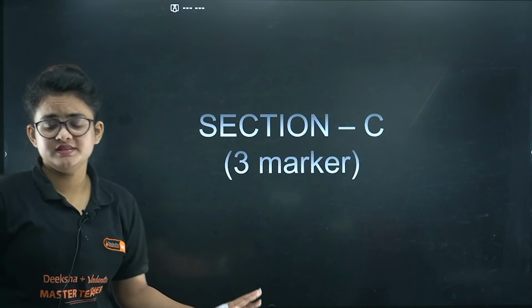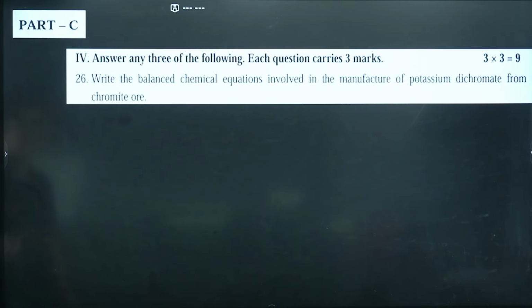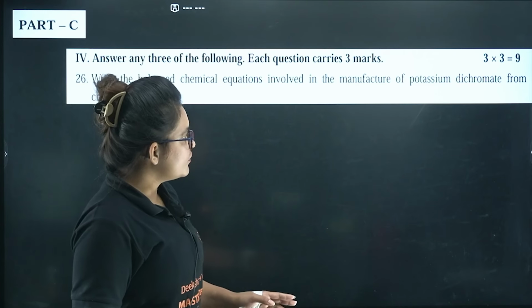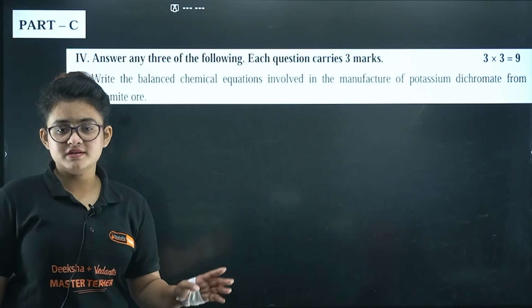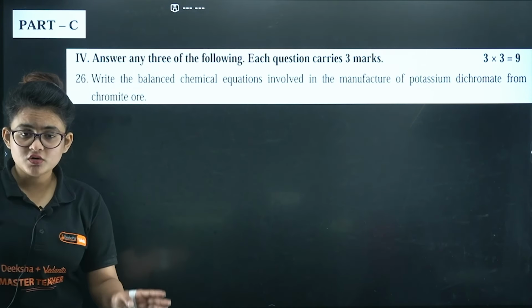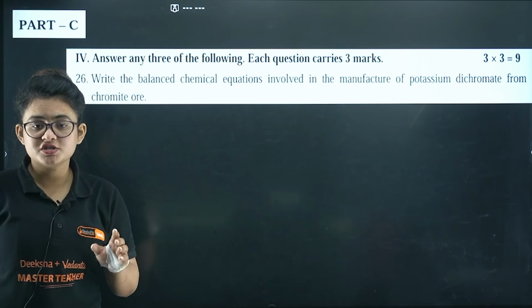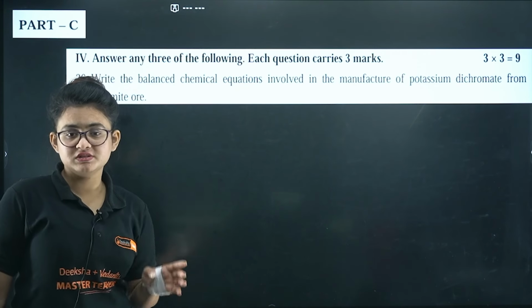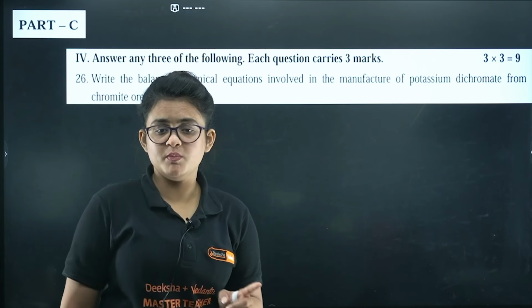So let's proceed with Section C, that is of 3-mark questions. The first question is: write the balanced chemical equations involved in the manufacture of potassium dichromate from chromite ore. So very important question. Please don't forget or miss out this particular portion from the d and f block. Both the preparation of K2Cr2O7 and KMnO4 are going to be important.